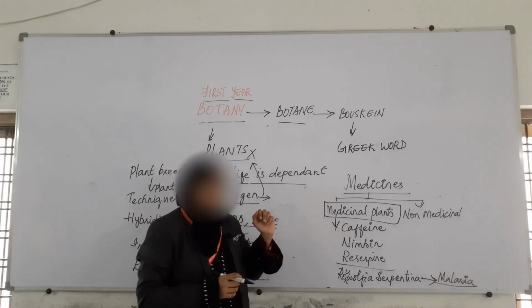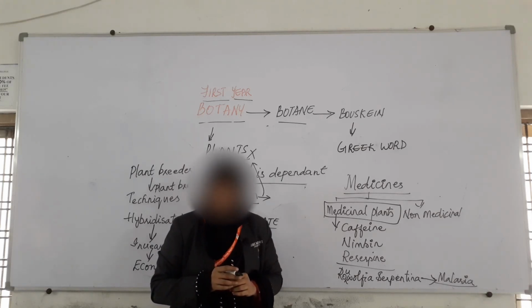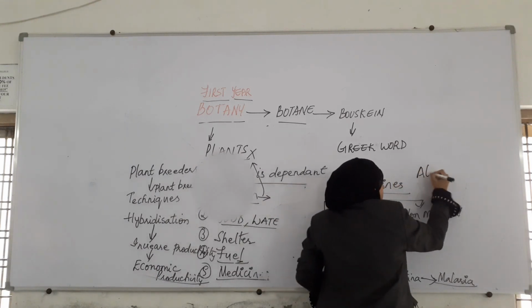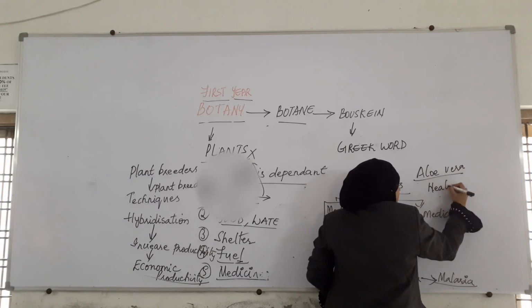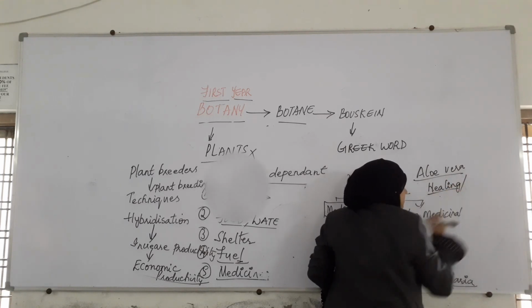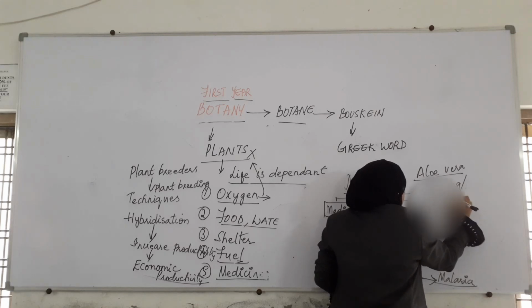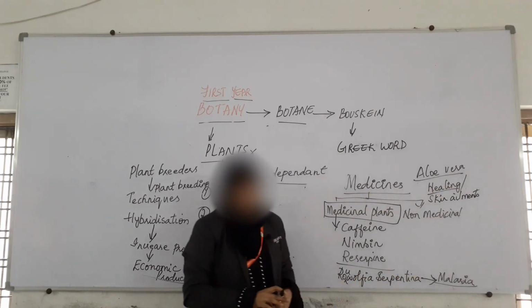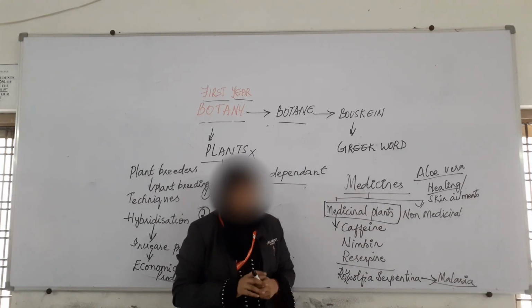Naturally, we see aloe vera in our surroundings. Many of our homes have aloe vera. Aloe vera is a plant. It helps in healing. If we get a wound or something, it helps in healing. It helps in treating skin ailments. Tulsi is also a medicinal plant. We find it in our homes.